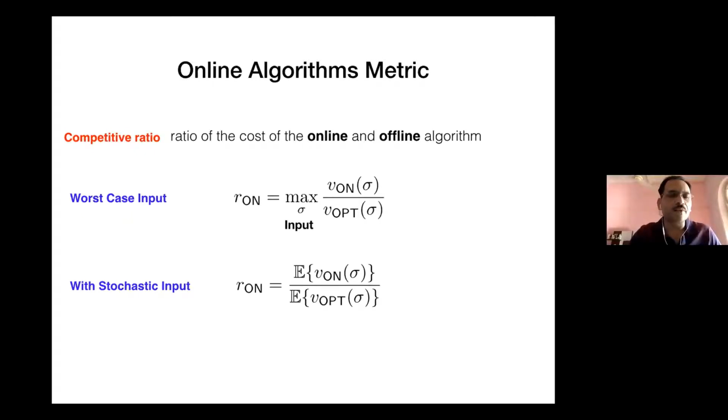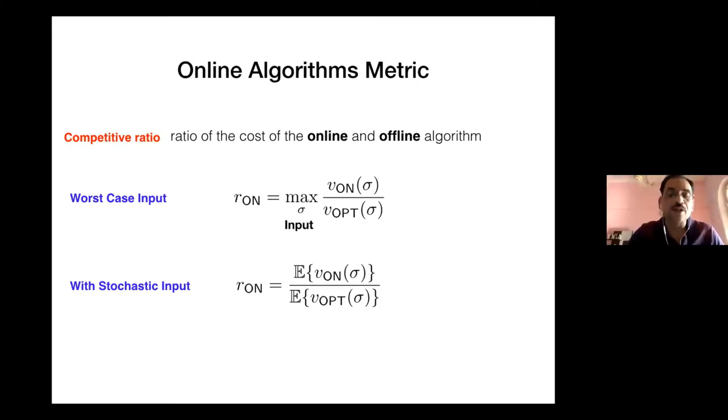If the stochastic, yeah, sorry? V is the cost, not profit. It could be, so I'm defining it generally. In this particular example, it will be the summation of the flow time and the energy, which you would like to minimize. So that is why this ratio is always larger than 1. And you would like to minimize this with respect to sigma.